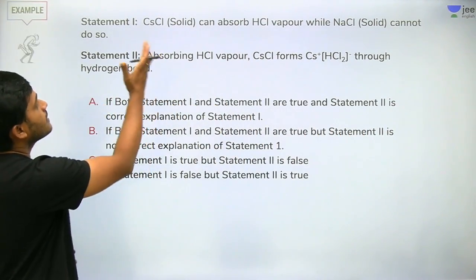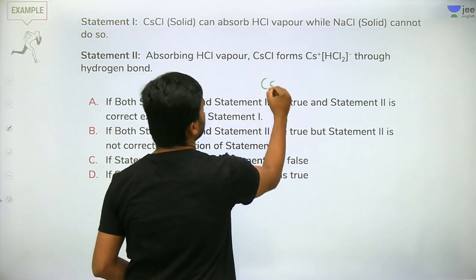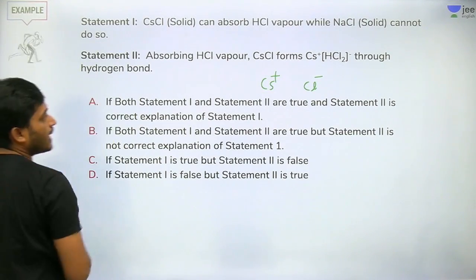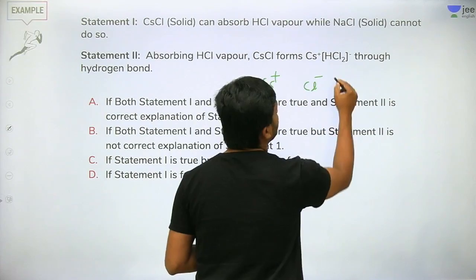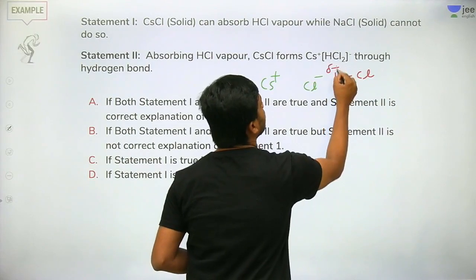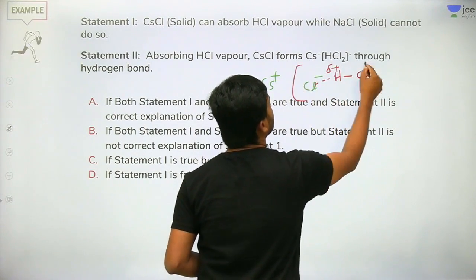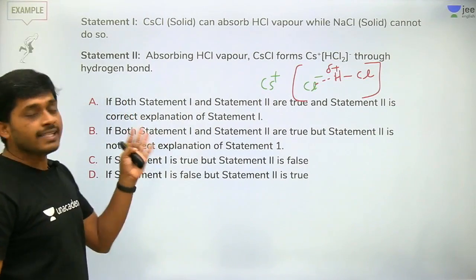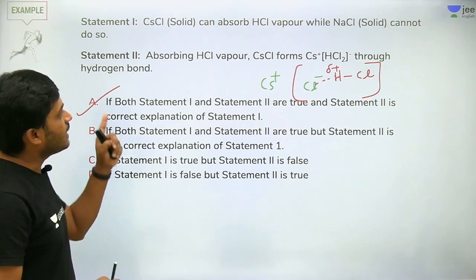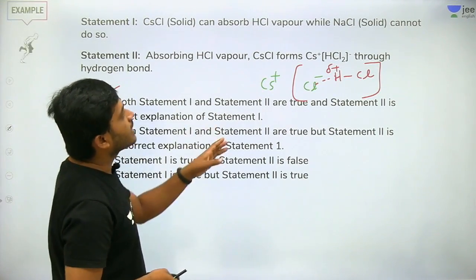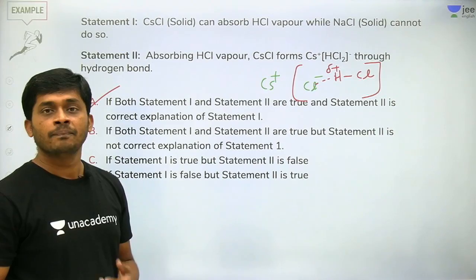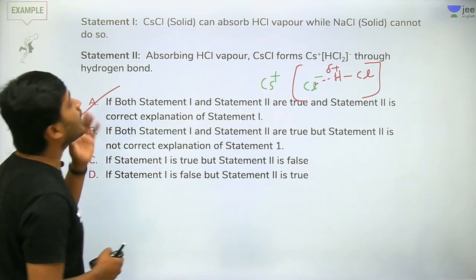Okay, see here, CsCl solid, Cs plus, Cl minus. So it is mostly like hydrogen bonding only. When you pass HCl gas, what is happening here? This Cl minus is attracted towards this, so like this, Cs plus HCl2 minus. So both statements are true, and statement 2 is the correct explanation because Cl minus is absorbing, attracting H plus. But NaCl cannot do that.